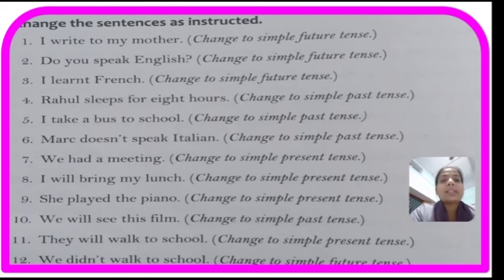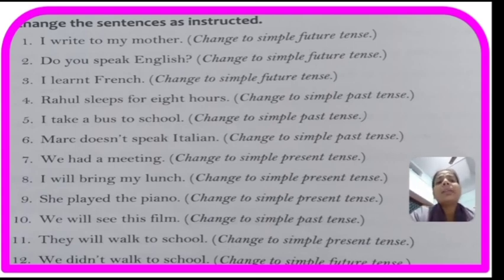Number 4th sentence. Rahul sleeps for 8 hours. Change to simple past tense. So sleeps will change into slept, the second form of the verb. Rahul slept for 8 hours. Number 5th. I take a bus to school. Change to simple past tense. So here the principal verb is take. Okay, so that will change into verb second form, or past form. I took a bus to school.